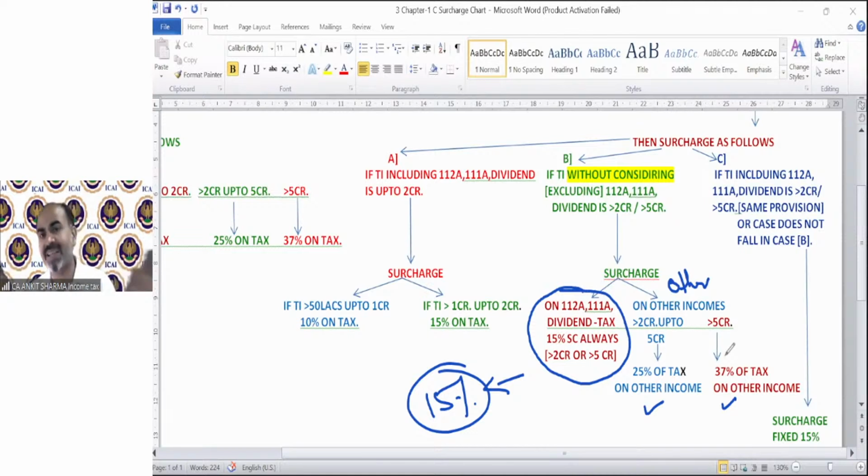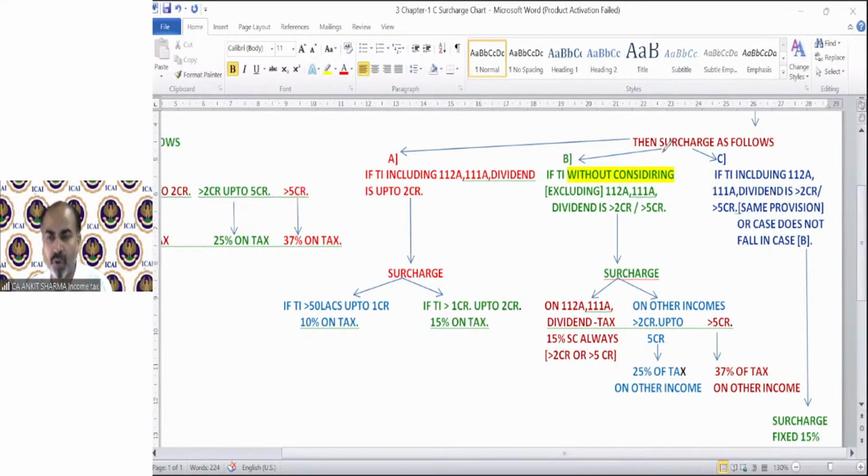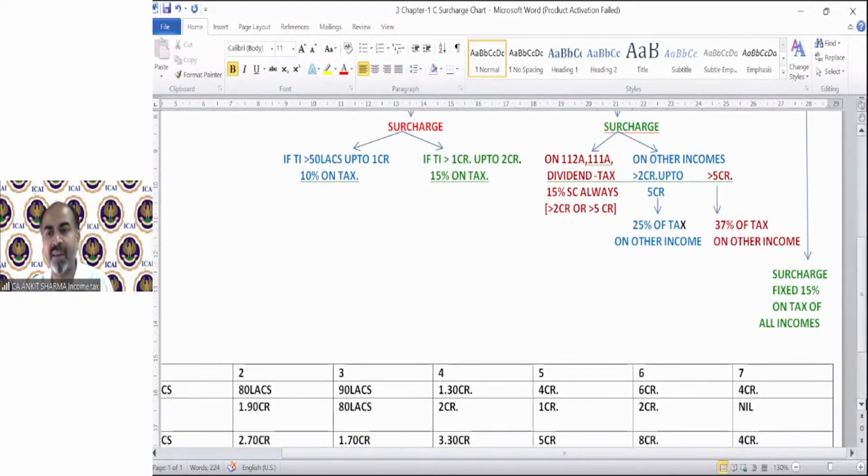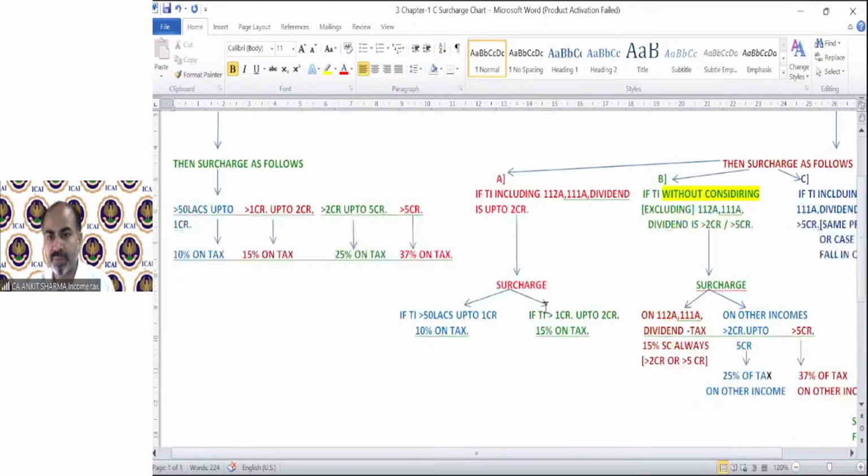In all the other cases, surcharge rate will remain the same. Either it will be 15%, or 10%, or 15, or 25, or 37, etc. So you might get confused, but to remove your confusion, I have created some examples for you also. And let me tell you one thing. You just need to find out which case is applicable. If you're able to find the correct case, you will be able to solve all the questions very, very easily.